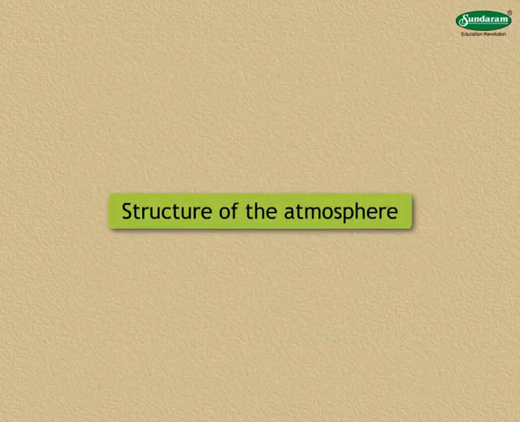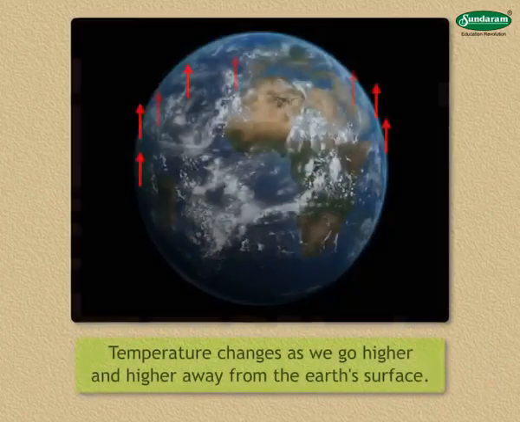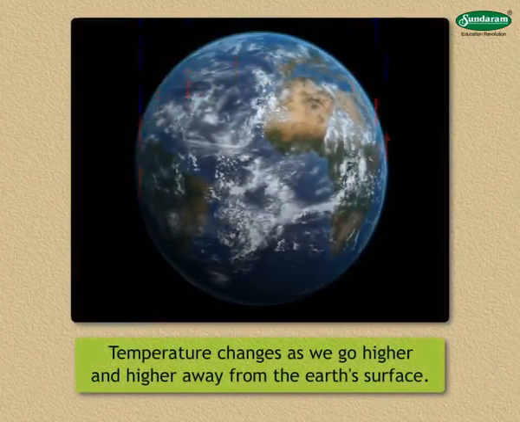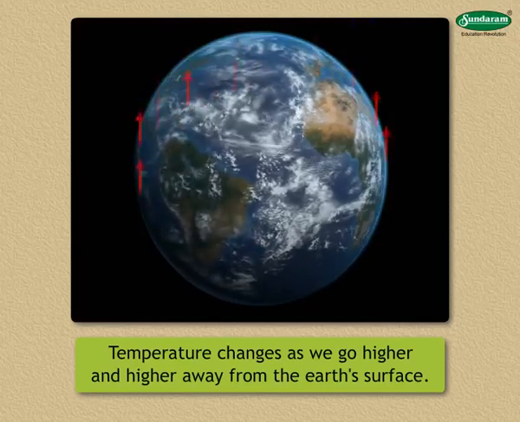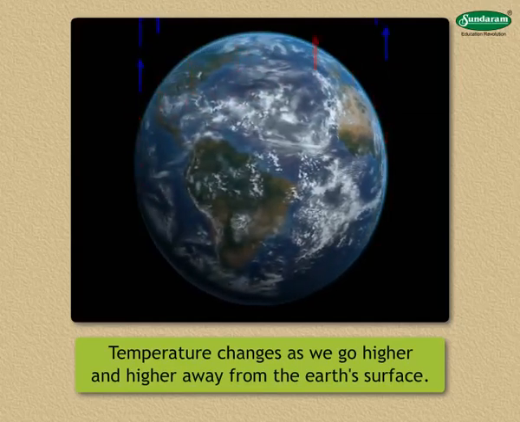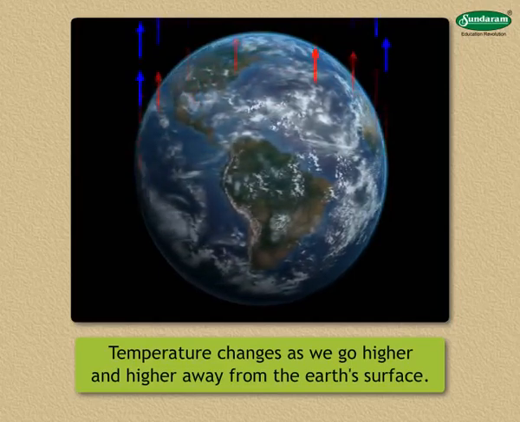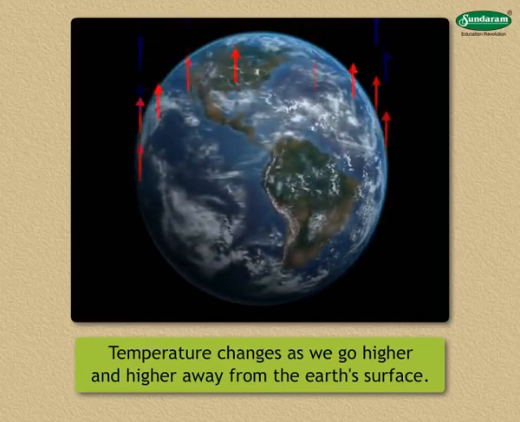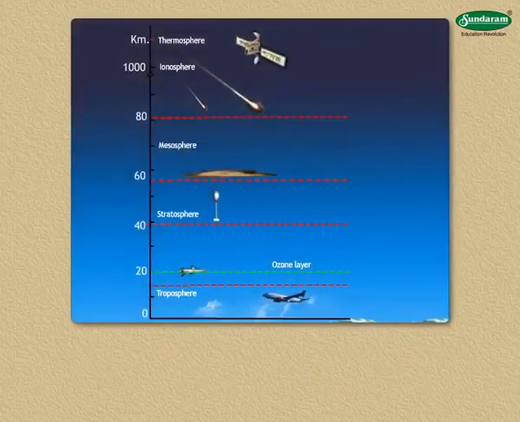Now, let us learn about structure of the atmosphere. The temperature changes as we go higher and higher away from the Earth's surface. Based on these changes, the atmosphere can be divided into 5 layers. In the figure, we can see the different layers of the atmosphere according to height.